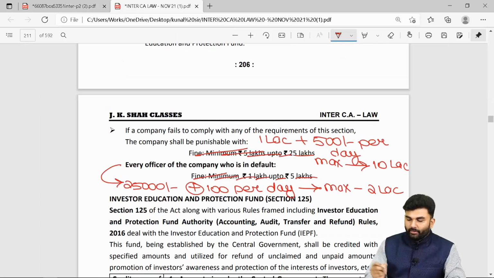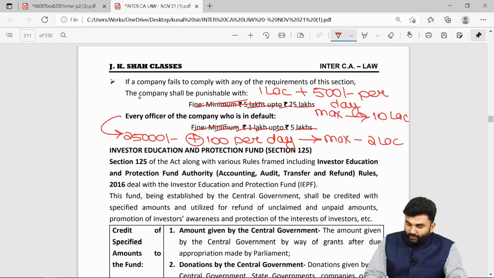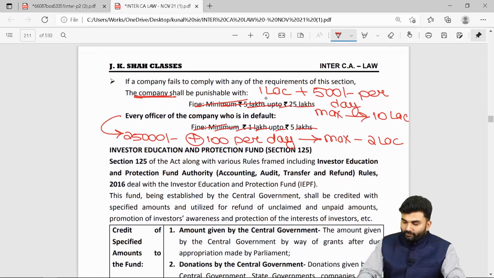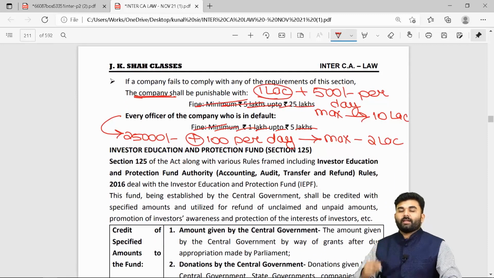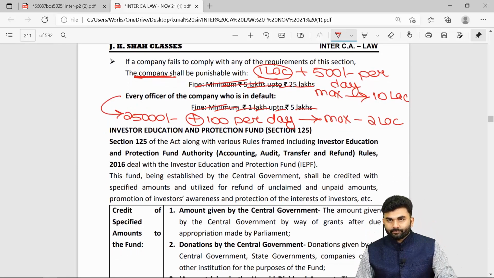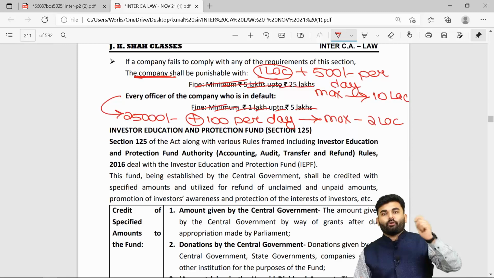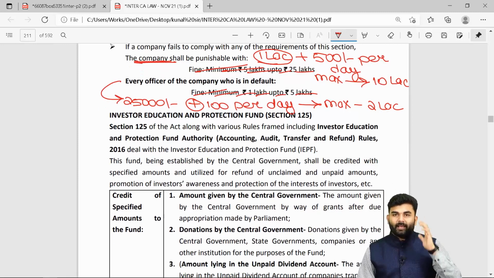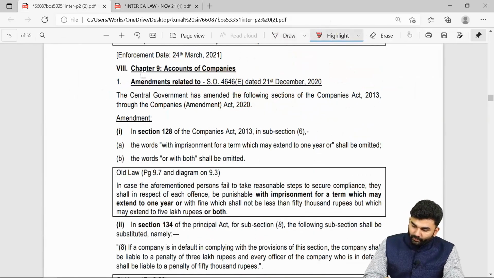207, and the new penalty says in case of a company the maximum penalty will be 1 lakh rupees plus, till the time the default continues, 500 rupees per day, subject to a maximum penalty of rupees 10 lakhs. However, in case of officer in default, the maximum penalty will be rupees 25,000. Till the time the default continues, it will be rupees 100 per day, subject to a maximum penalty of rupees 2 lakhs.